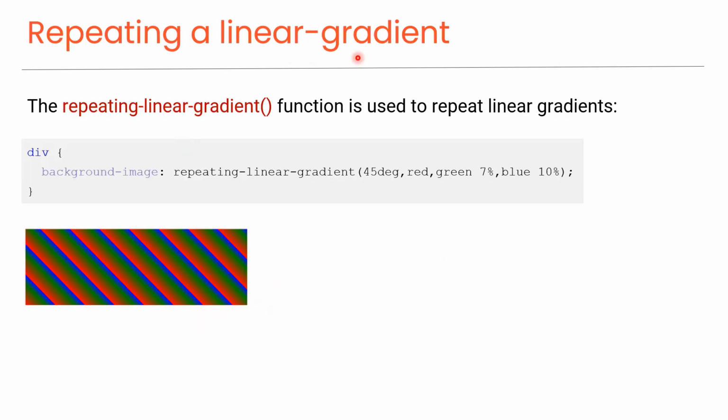Repeating a linear gradient. The repeating-linear-gradient function is used to repeat linear gradients, as you can see in this code. And you can see in this preview that the gradient is repeated throughout the element.